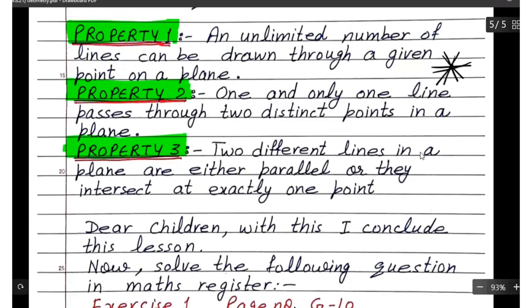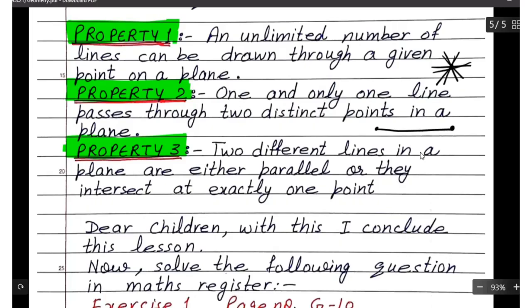That is an unlimited number of lines. Is it clear?